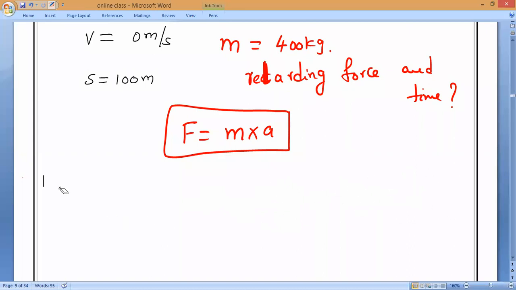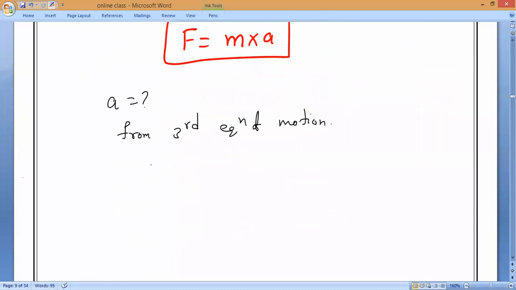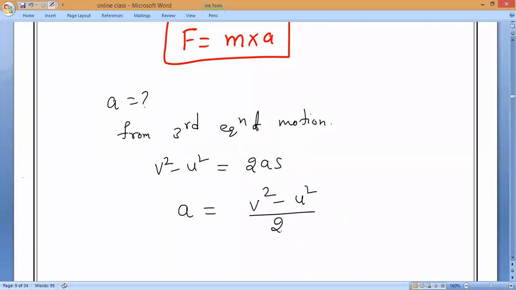Anybody? Yes, please. Yes, V square minus U square. Very good. So to calculate the acceleration, we know final velocity, initial velocity, and distance. So that is why we can use which equation? Third equation of motion. Okay. So what is the third equation of motion? V square minus U square is equal to 2AS. Now we want A. A equals what is the formula? V square minus U square divided by 2S.